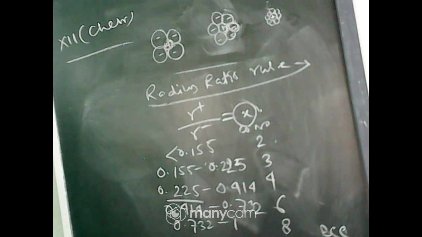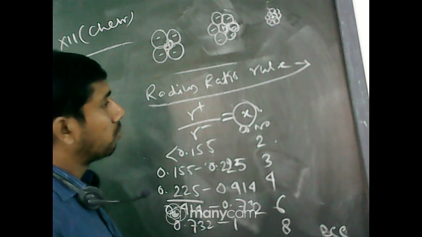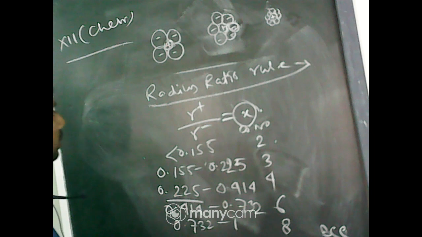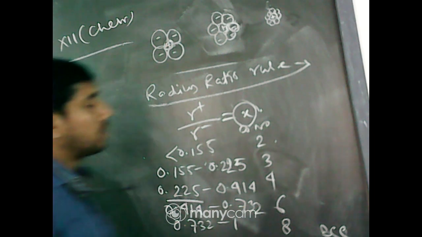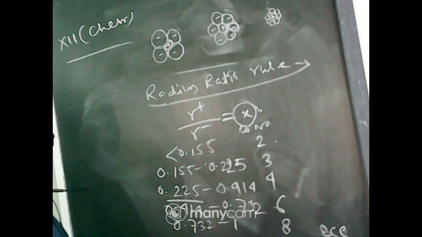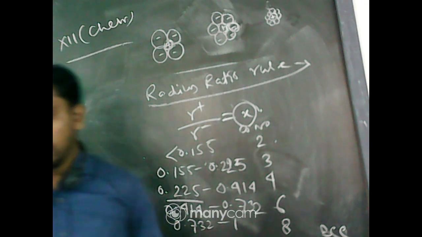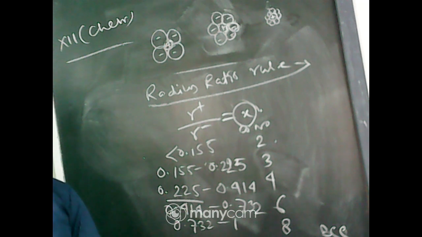The ratio of the radius of cation to that of the anion in an ionic solid is a numeric value which determines the geometry of the crystal. This is known as the radius ratio rule.